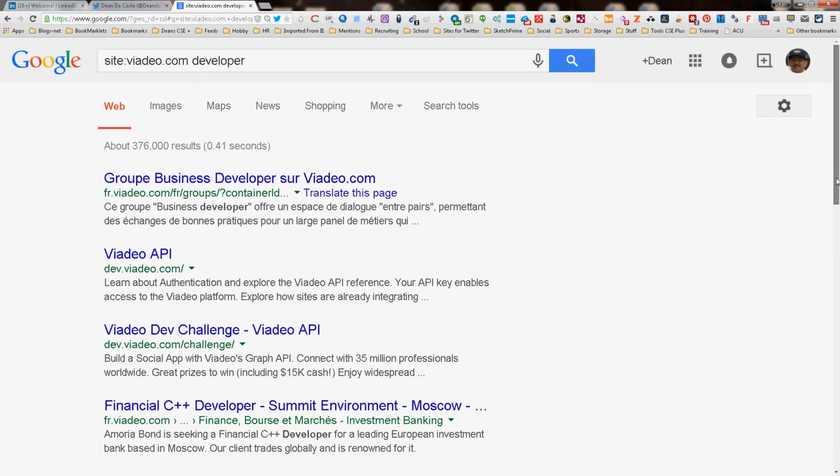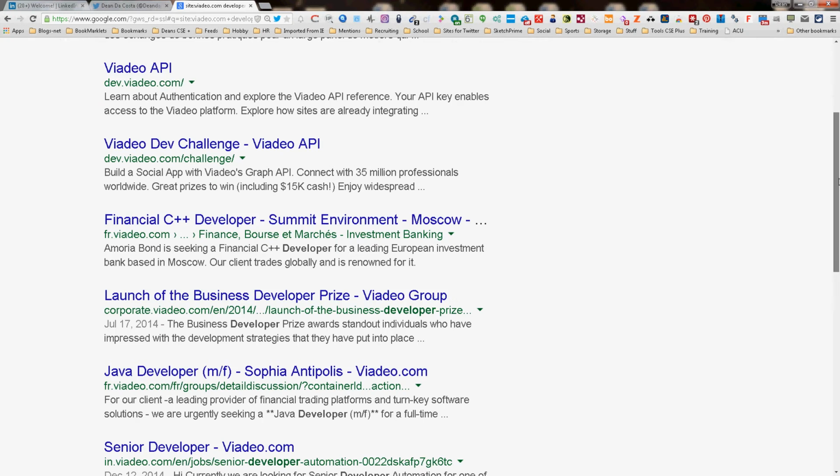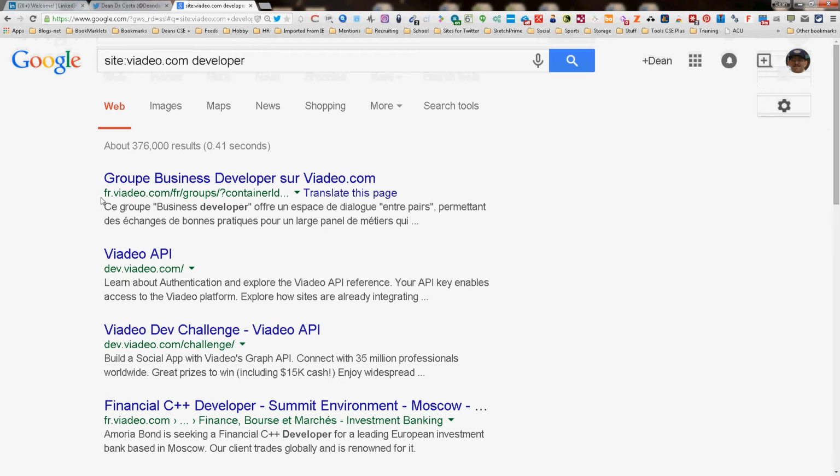What you need to do once you get there is look at the different URLs. This is the URL for this particular whatever this information is. As you can see, it's not in English. FR, country code, France, so that means it's in French probably. Now, we can already ascertain the fact that it's fr.video.com and it's in French, which tells us right away that the first FR is a country code. So let's go ahead and think about that.